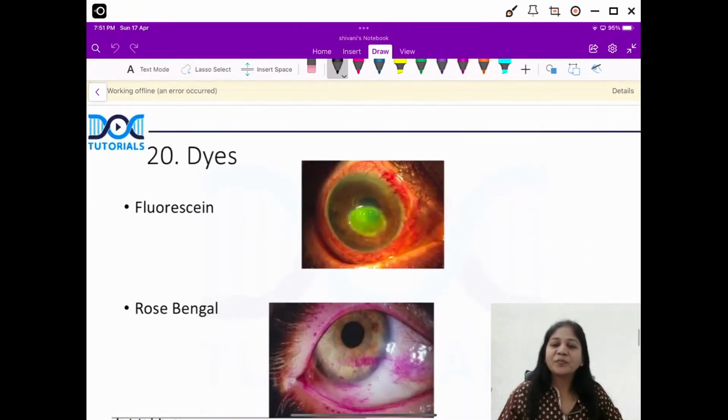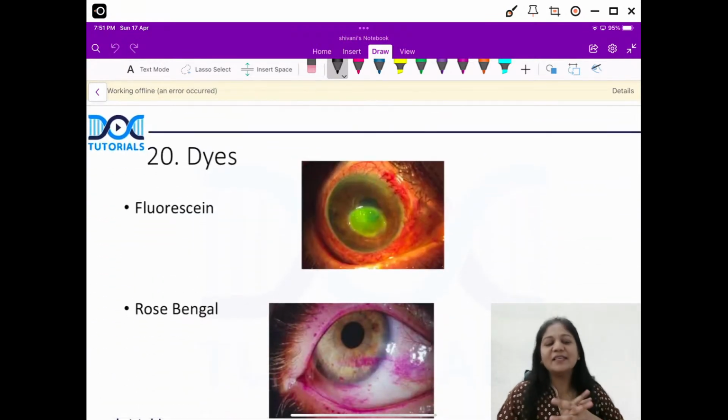These are the questions. Now, a quick look at the dyes, guys. Important questions for our NEET PG students, okay? But everybody should know about these two dyes at least. Everyone should know. Clear?